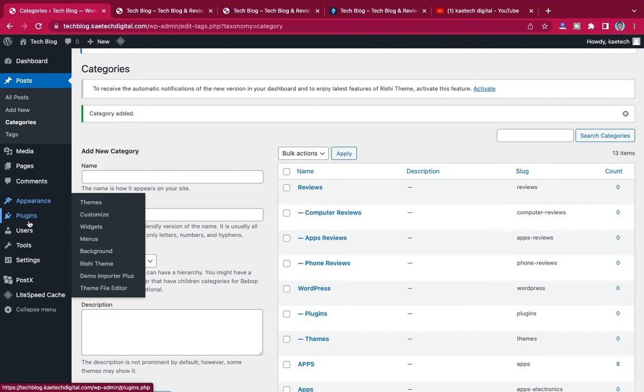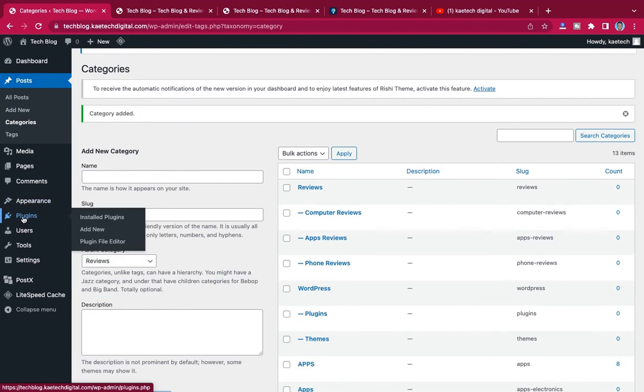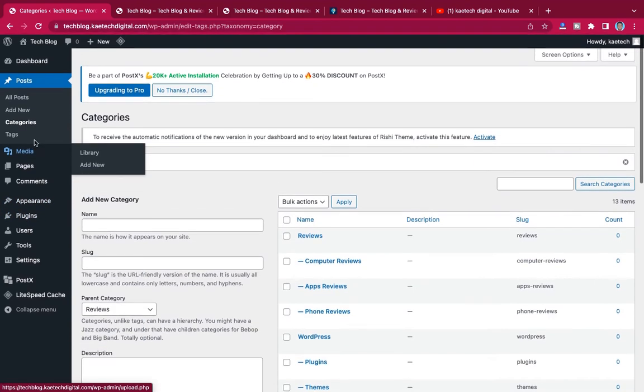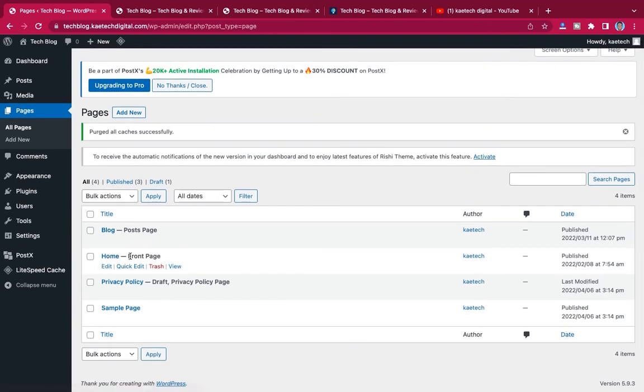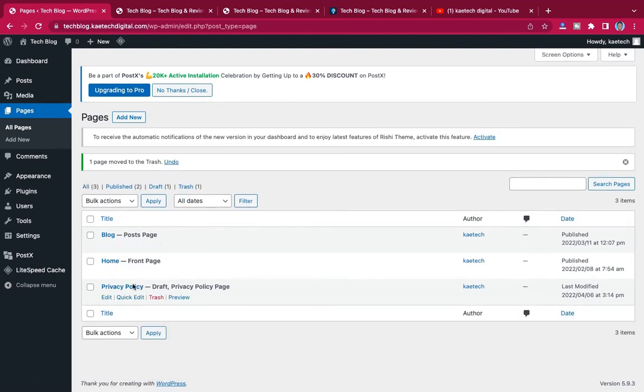Before we set the menu, I want us to create some pages first. So let's go to pages. If you look at the starter template that we imported, it has only two pages that came. It means that these two pages were automatically created for us by WordPress. So I'm going to trash this sample page because I don't need it, and I'll keep the privacy policy.